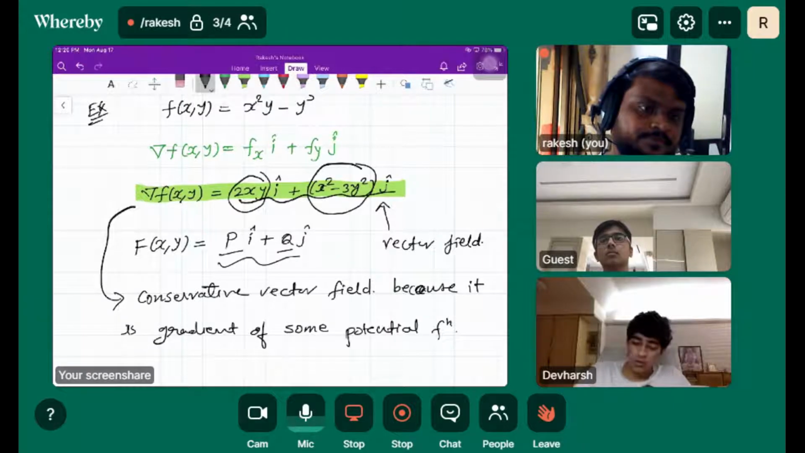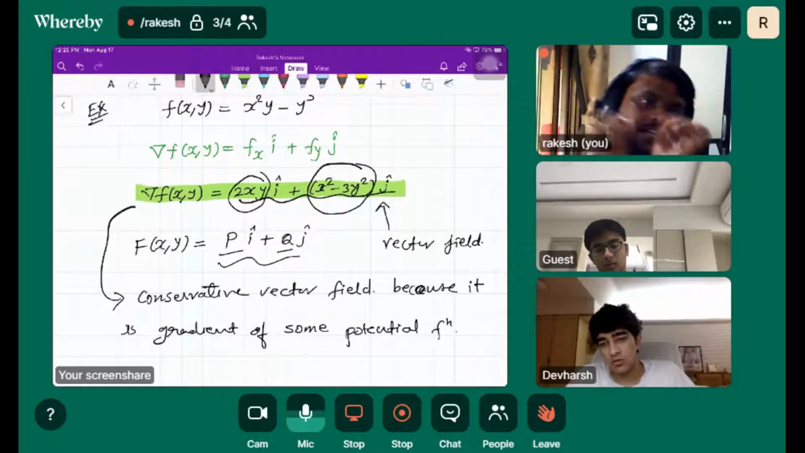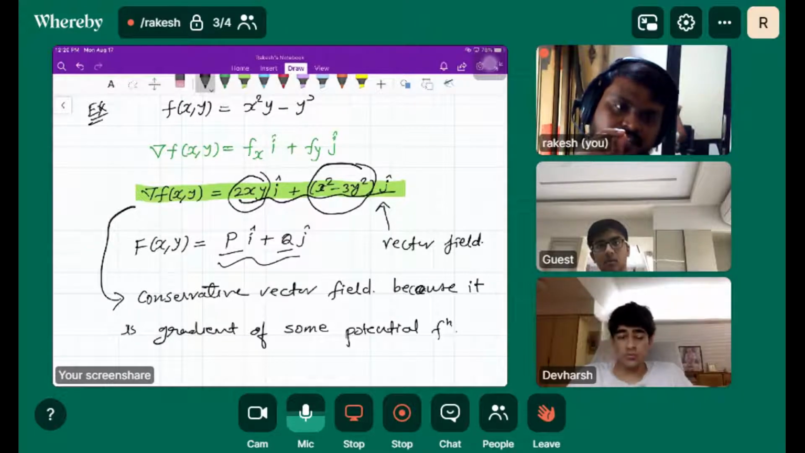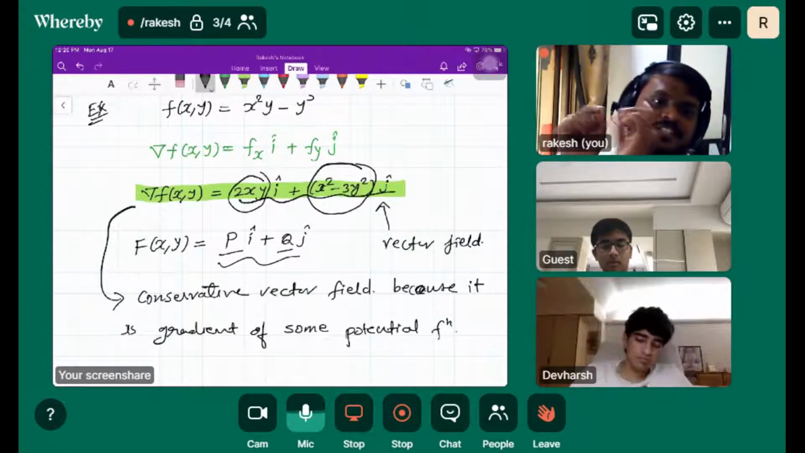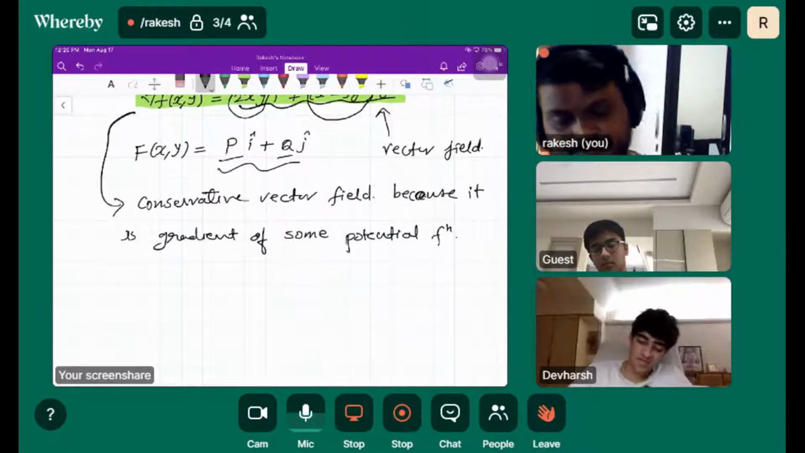Anyone? It's a gradient of a potential function. Yes, if a vector field is a gradient of some potential function, then that vector field is said to be conservative vector field. Okay, let me write the definition.